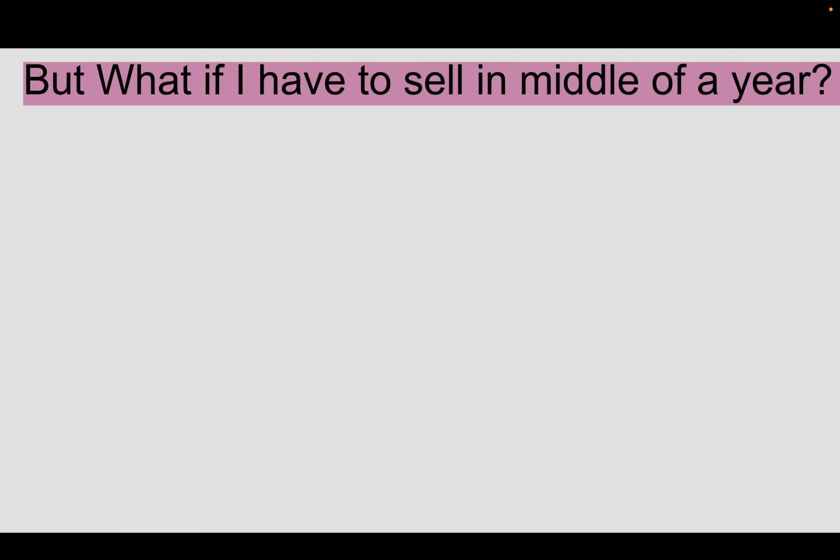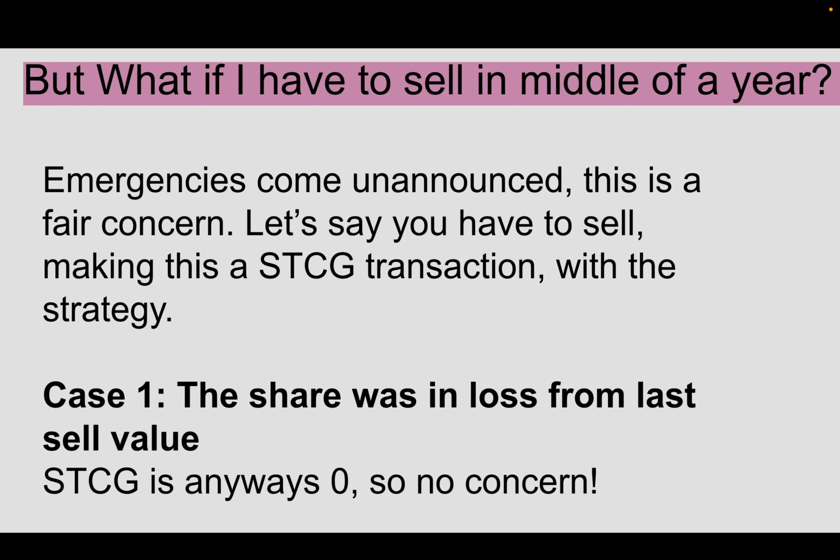So yeah, there is obviously an edge case to this. Say I've been selling this. So in the first profit harvesting based algorithm, say I have held a share for 3 years. So I've sold it in first year, second year, third year, and now I want to sell it in the middle of the third year because I have some emergency. In our second case, the normal case where we keep it long term, it's not a problem because since it has been there for 3.5 years, it is LTCG. But now in the profit harvesting algorithm, this becomes STCG. So yeah, emergencies come unannounced. This is a fair concern. Let's see how our strategy still works.